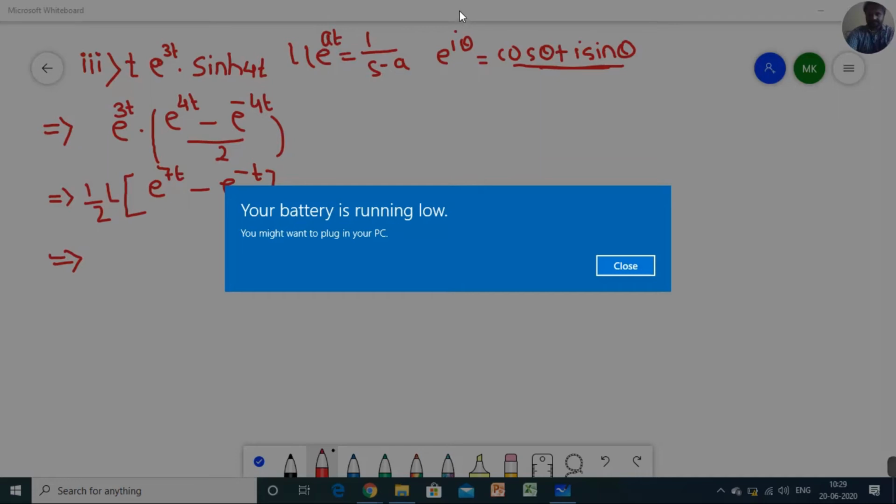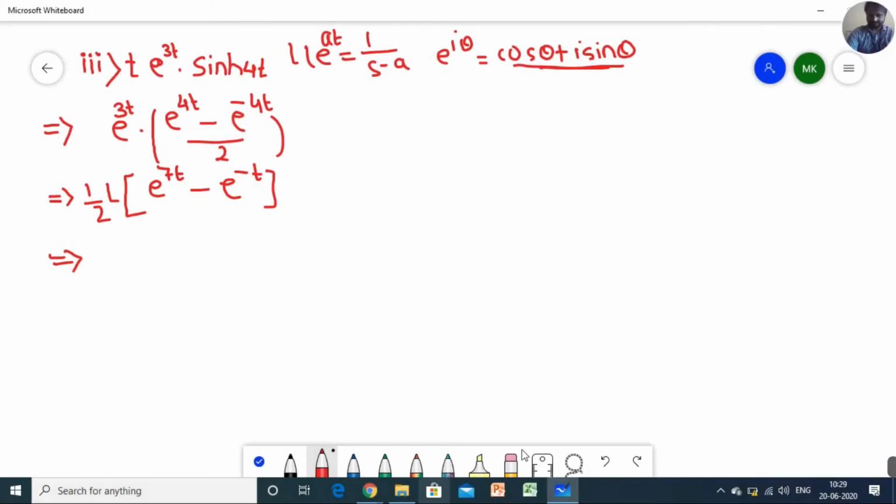Okay, so if the power is positive in the exponential, you have to use s minus a. If the power is negative, you have to use s plus a as well. Now similarly here it is also given 1 by 2.